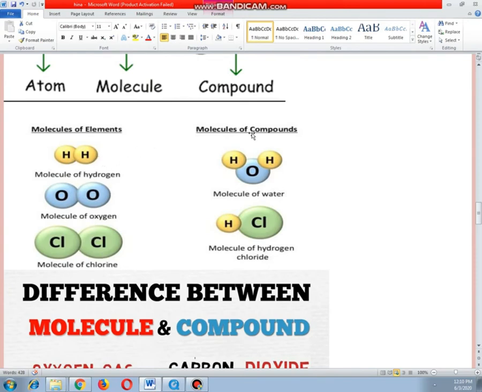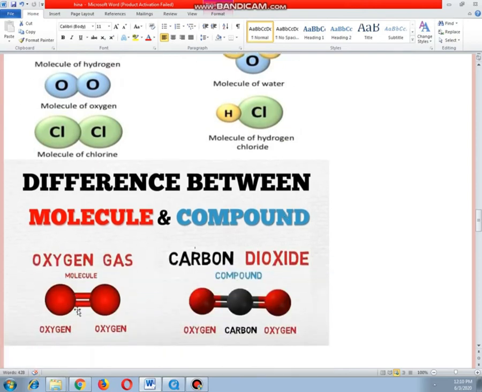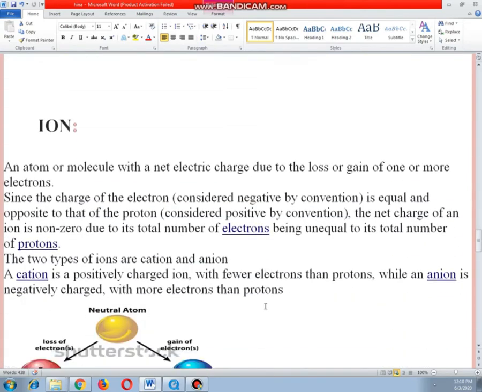These are molecules of compounds because they are made up of different types of atoms, like this is water and HCl, hydrogen chloride, or you can say hydrochloric acid. It's an example of a compound. You can see here this is oxygen gas, a molecule of an element, and this is carbon dioxide, a compound. Now we are coming to our main topic, that is ion.